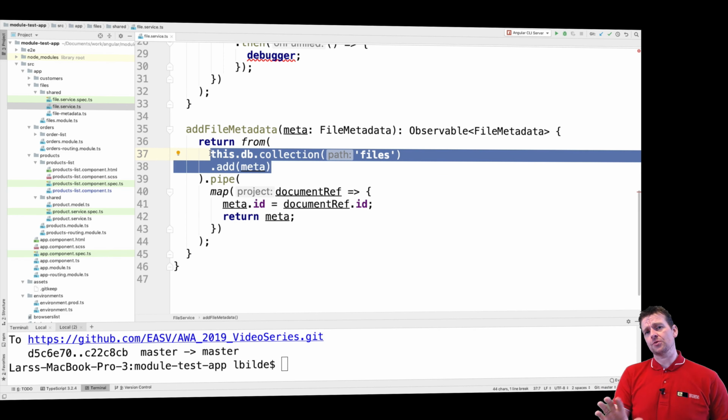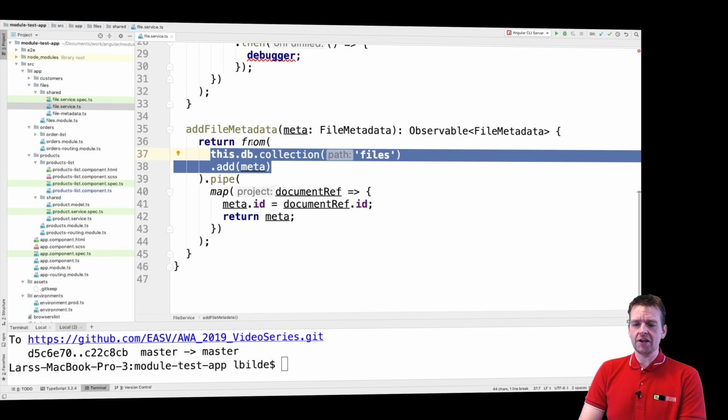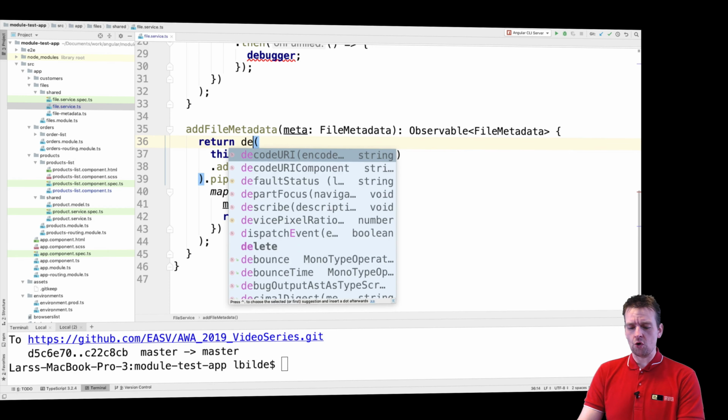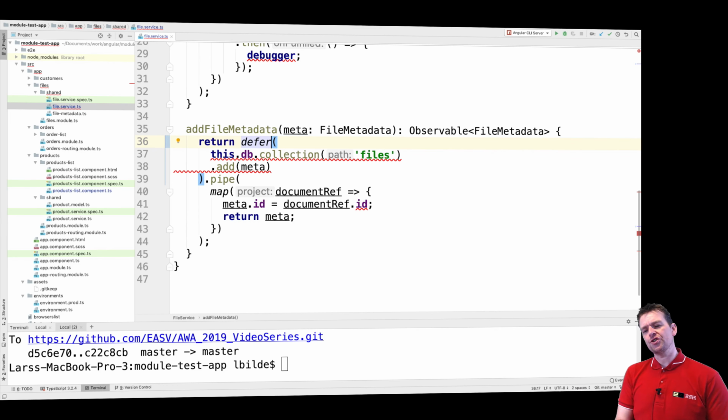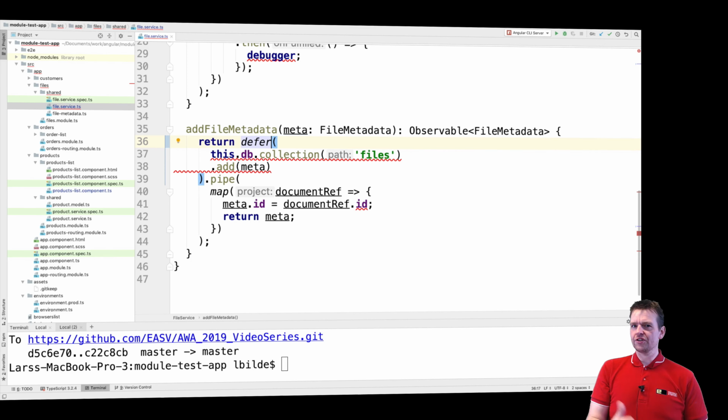I want to wait until subscribe, but luckily they built another one instead of from called defer. Now defer is going to do the same as the from, but defer is not going to execute until we actually call the subscribe. That's the difference between the from and the defer.